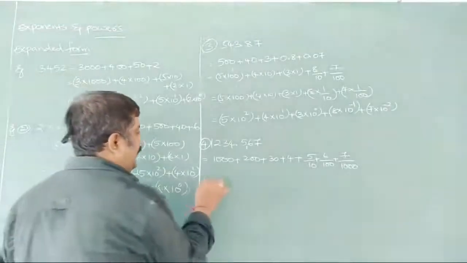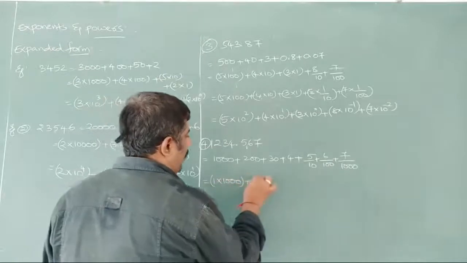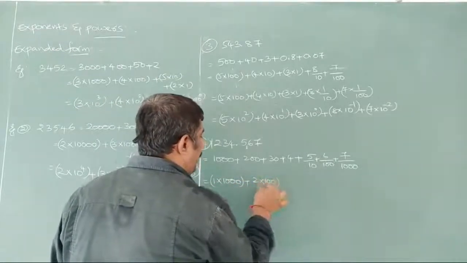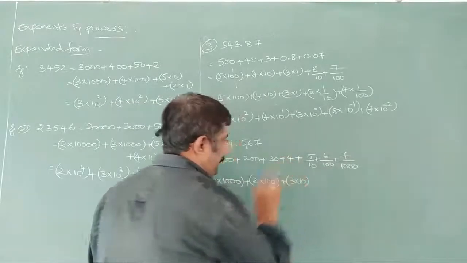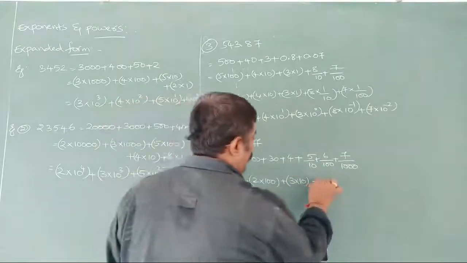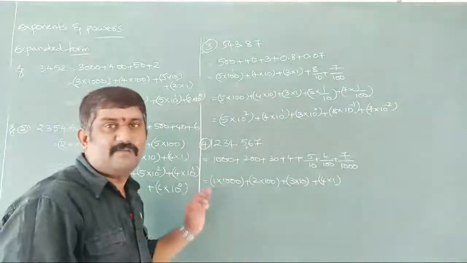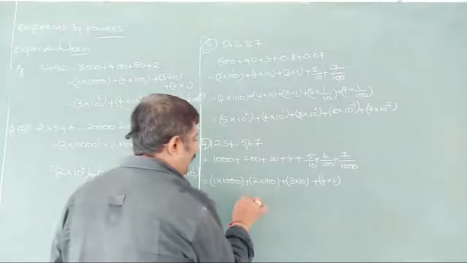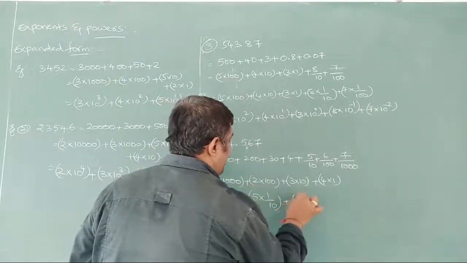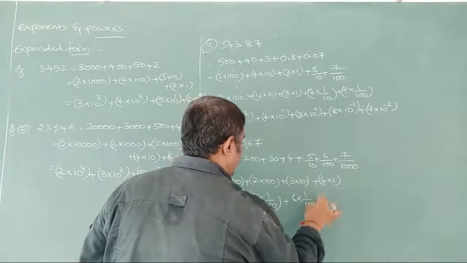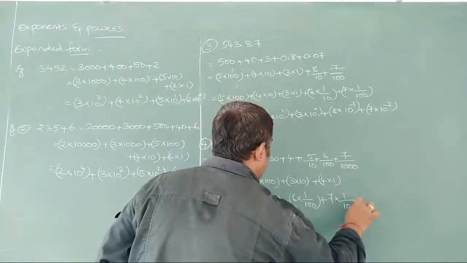Now again you write down like this: 1 into 1000 plus 2 into 100 plus 3 into 10 plus 4 into 1. Next, what we have? 5 by 10 we have here. So plus 5 into 1 by 10 plus 6 into 1 by 100 plus 7 into 1 by 1000 we can write here.